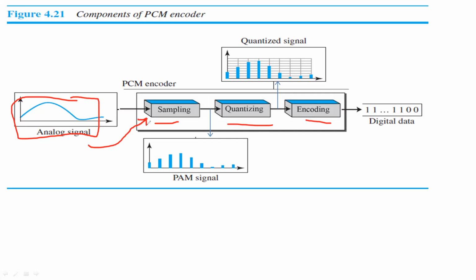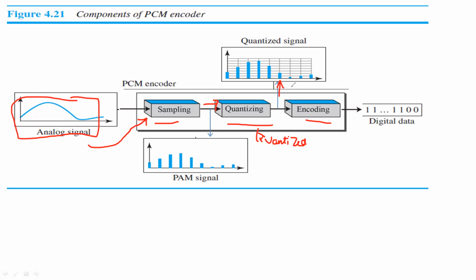On applying the sampling process, the analog signal is sampled. Once it is sampled, the sampled signal will undergo the quantizing process, and on undergoing quantization, the signal is quantized.